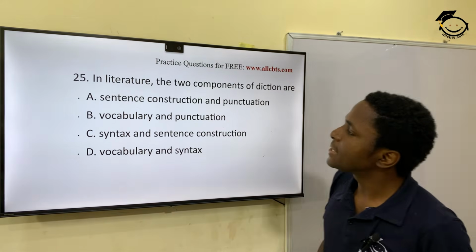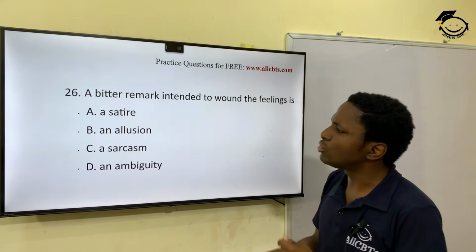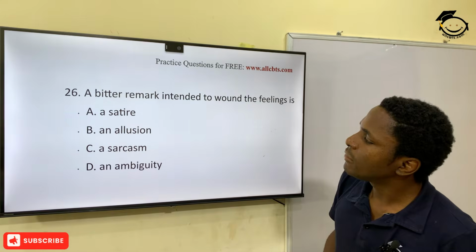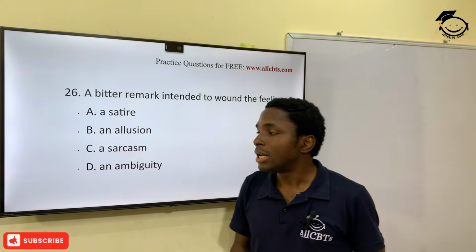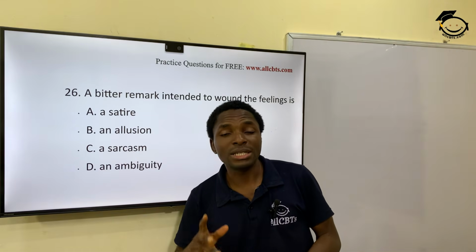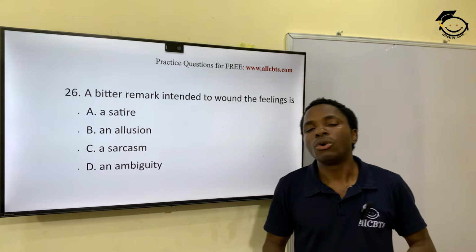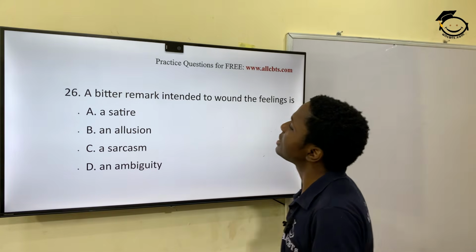26 now. A bitter remark intended to wound the feeling of somebody is what? You have satire, allusion, sarcasm, ambiguity, and that would be what? Sarcasm. So sarcasm is often intended to hurt or wound the feeling of the hearer. Yeah. So that's that.